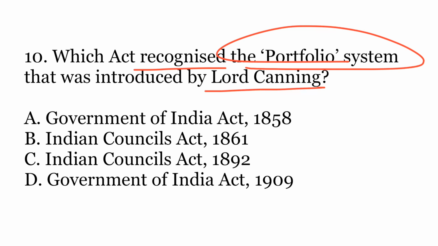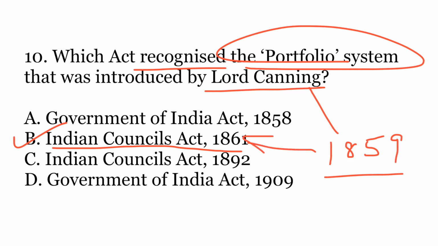So the options are A, Government of India Act 1858, B, Indian Councils Act 1861, C, Indian Councils Act 1892, or D, Government of India Act 1909. So the correct answer is B, Indian Councils Act 1861. So Lord Canning had introduced the portfolio system in the year 1859. However, it got recognized only in the Act of 1861.